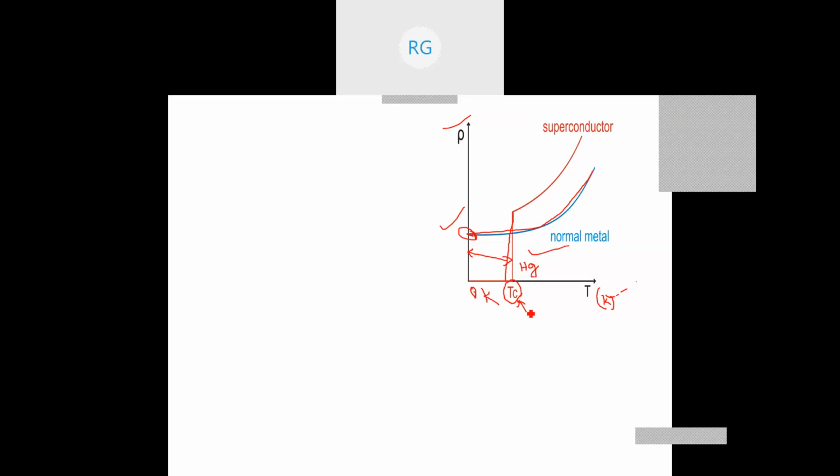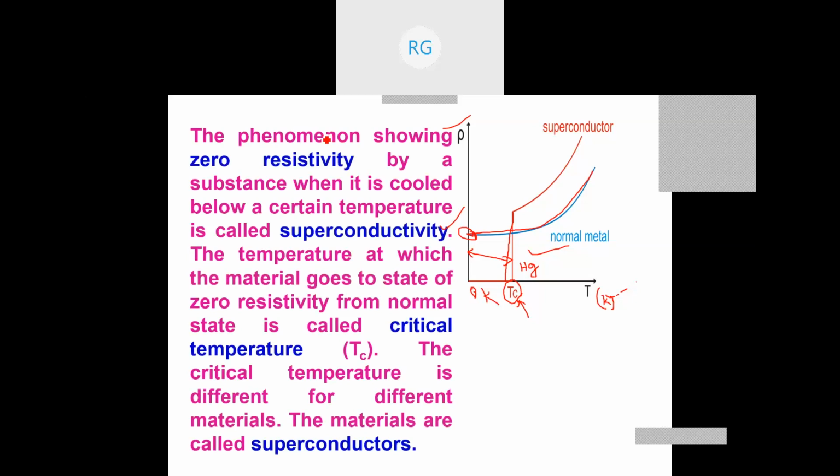It means once the material is below Tc, then it shows superconducting nature of zero resistivity. Therefore, superconductivity is simply the phenomenon of showing zero resistivity below a certain temperature. And this certain temperature is a very low temperature, maybe around 10 K, 20 K, something like that. But what is the use of having a material at 20 K, means negative temperatures in degree centigrade?